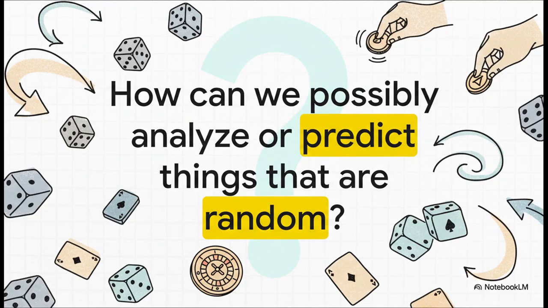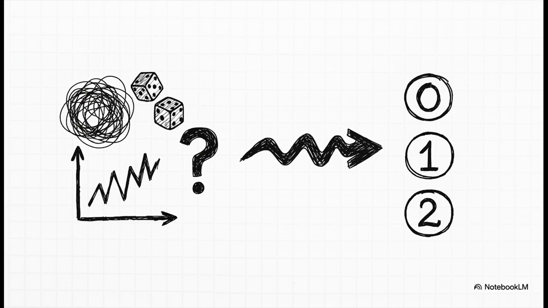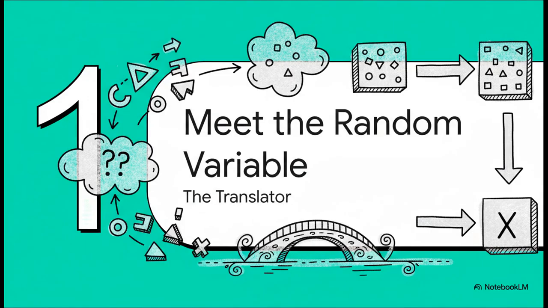And that's the big question, isn't it? If an outcome is totally up to chance, how on earth can we build a model or make a smart decision about it? I mean, just staring at randomness, that doesn't really give us anything to work with. Well, here's the secret. The key is to find a way to convert those messy, real-world outcomes into something we can actually analyze. Cold, hard numbers. This is the bridge that takes us from chaos to clarity, and it sets the stage for the star of our show today. So how do we build that bridge? How do we do the translation? Well, let's meet the tool that makes it all possible, the random variable.